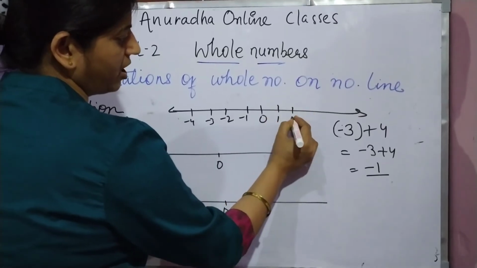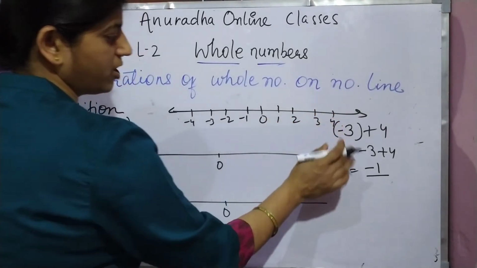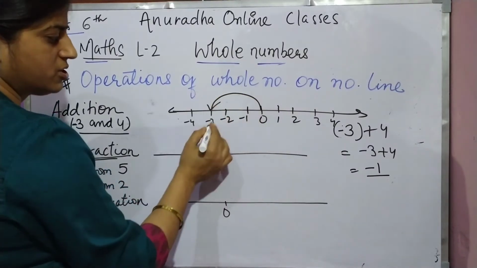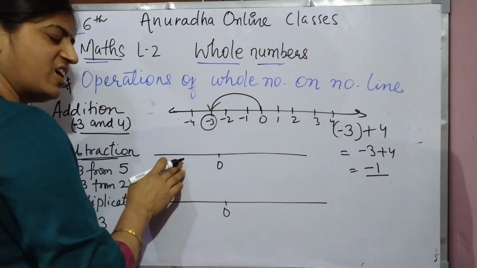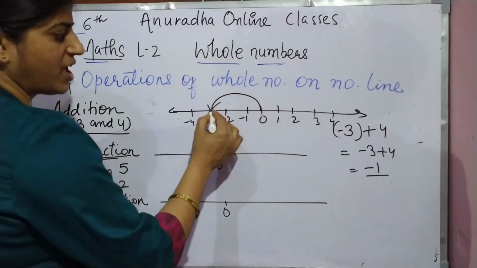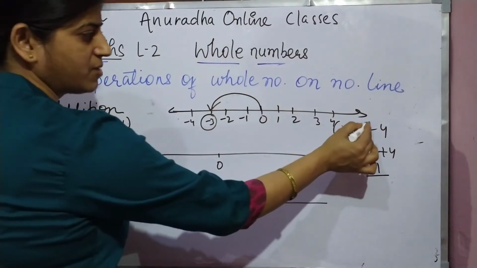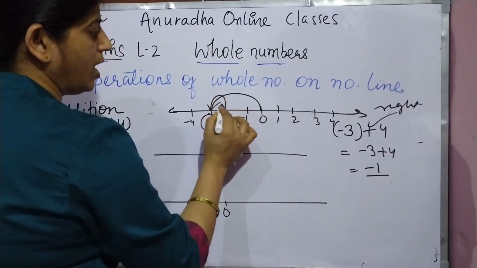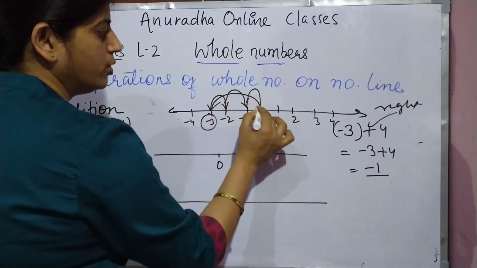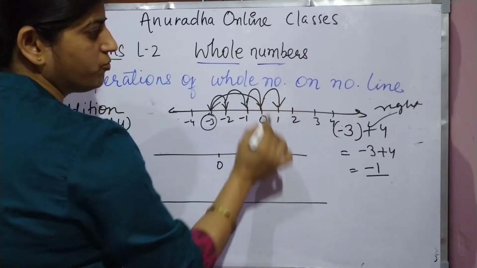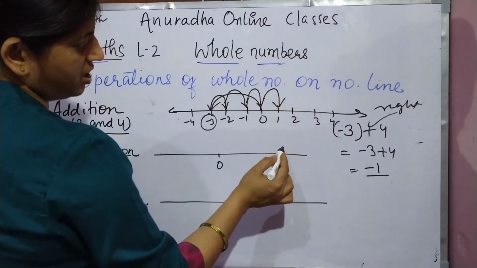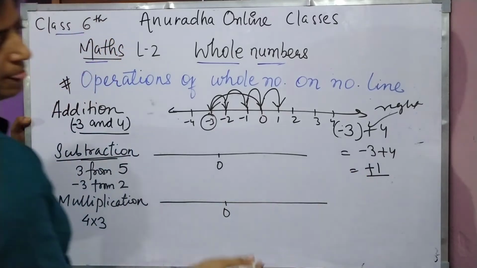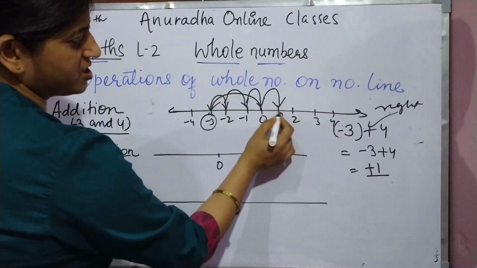And here also I am writing 1, 2, 3 and 4. Okay, we have to do it on the number line. So in the beginning we are at what? We are at minus 3. So minus 3 plus 4. Plus 4 means we have to go to the right side. Plus means we have to go to the right. So 1, 2, 3 and 4. What is our answer? It is plus 1. Plus 1 is our answer.